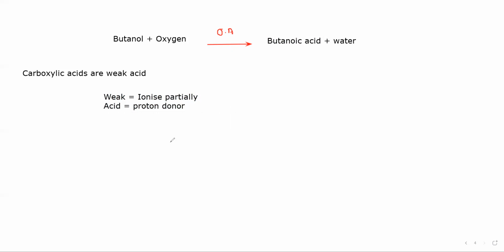So if we have ethanoic acid, in what ions will it dissociate? It will dissociate into CH3COO negative ion and H positive ion. Always -1 is the charge for the carboxylic acid ion. But what is the meaning of weak?